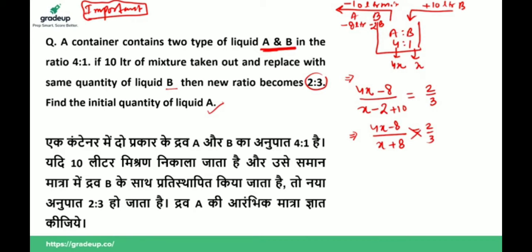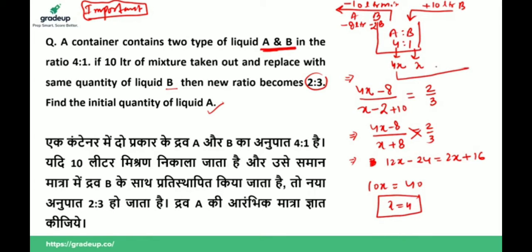Now cross multiply: 12x minus 24 equals 2x plus 16. So 10x is equal to 40, x is equal to 4. When x is 4, then 4x will be 16 liters. So the initial quantity of A was 16 liters.